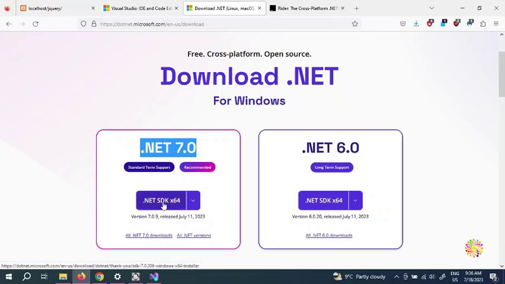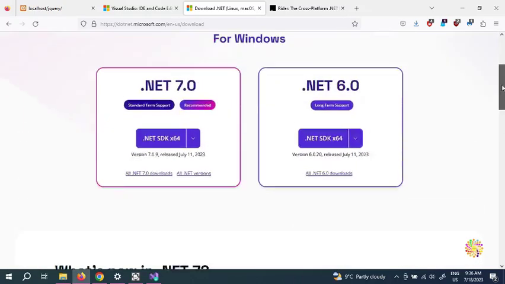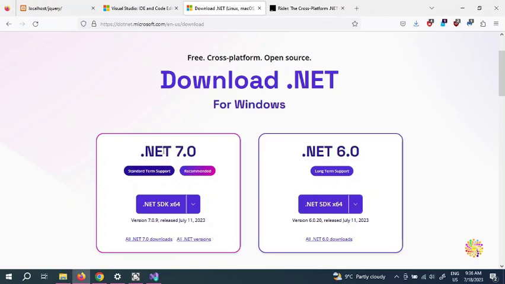SDK is a software development kit, just like Java. .NET SDK 64 means it's for the 64-bit Windows operating system. Version 7.0.9 is released as of the recording of this video. So this is the latest version of .NET for Windows. I'm going to show you how we do programming in .NET as well, so you have a very good understanding of how .NET works.